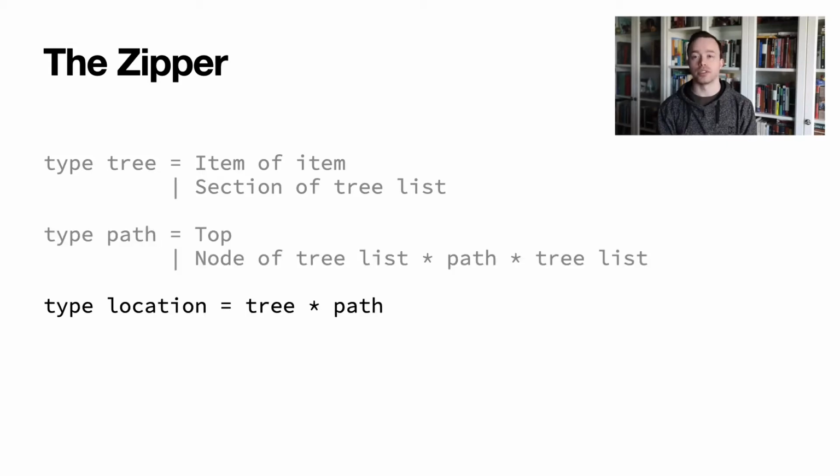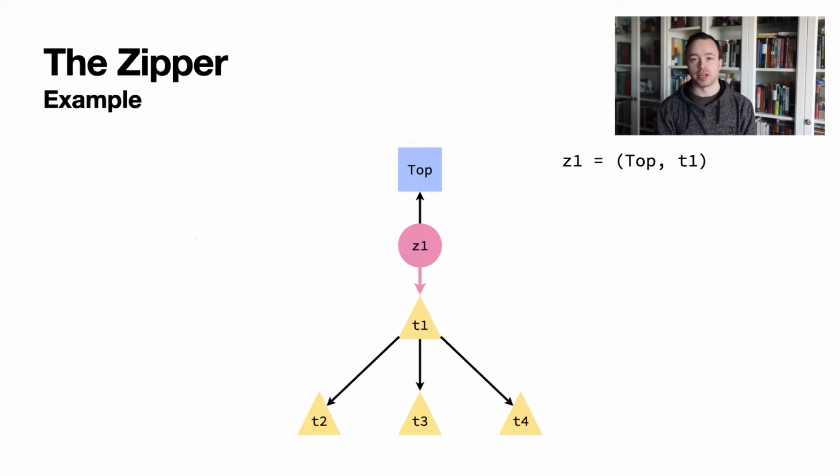Last, we have the location, which is really the zipper itself. This is a pair of a path with the focused on subtree, which is generally referred to as the focus of the zipper. To solidify this concept, let's look at a visualization. In this diagram, blue squares represent paths, yellow triangles represent tree nodes, and the red circle is a zipper. The red arrow going down from the zipper is the focus expression, and the black arrow going up points to the path. Let's take a few steps through the tree. We'll begin by going down through the subtree T1.